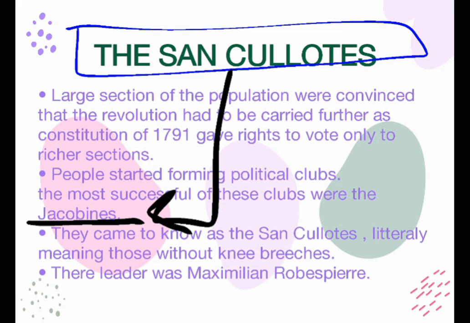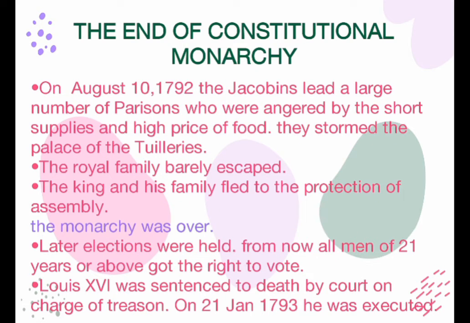Sans-Culottes means knee breeches, because they used to wear only shorts up to the knees. That is why they are known as Sans-Culottes. Their leader was Maximilian Robespierre. Then came the end of constitutional monarchy. On August 10, 1792, the Jacobins went to the Tuileries Palace and destroyed it, and they were about to kill the royal family and the king. The king and his family fled to the protection of the assembly.